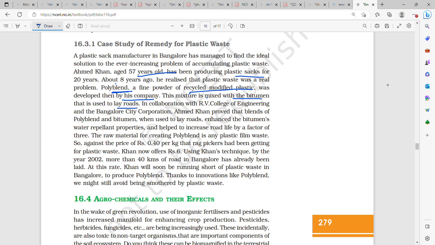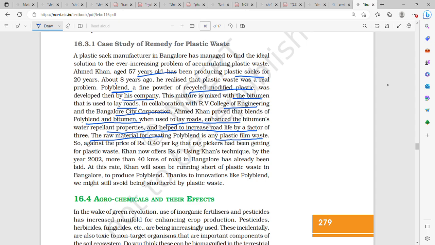In collaboration with RV College of Engineering and Bangalore City Corporation, Ahmed Khan proved that blends of polyblend and bitumen, when used to lay roads, enhance the bitumen's water repellent properties and help to increase the road life by a factor of 3. The raw material for creating polyblend is any plastic film waste.